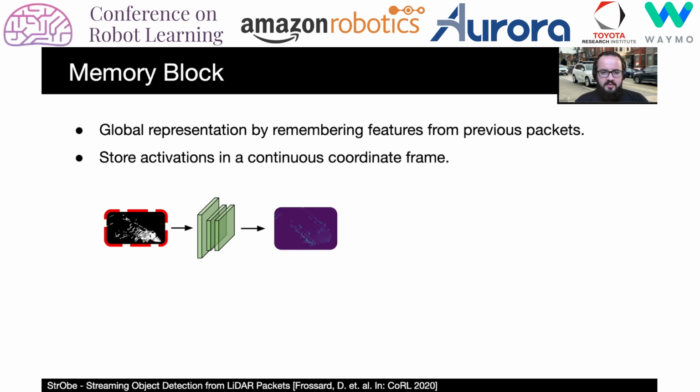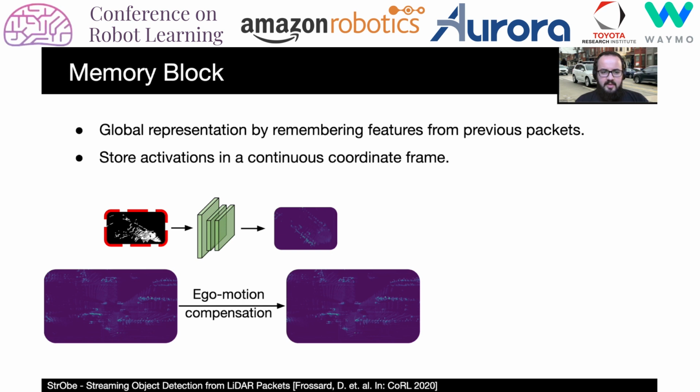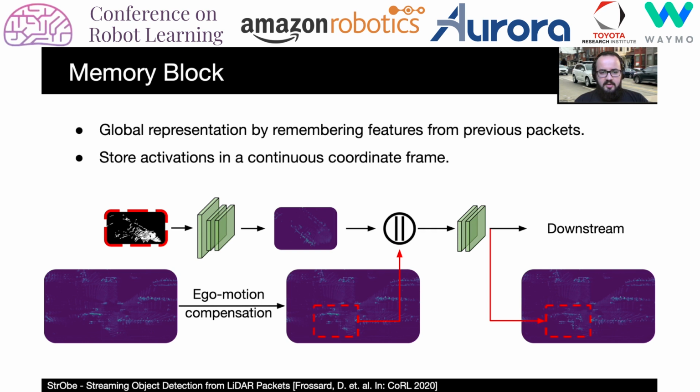Given a feature map from the current packet, we first retrieve the corresponding memory map, bilinearly resample the memory to compensate for ego motion, ensuring that both the current packet and the memory are in a consistent coordinate frame. We channel-wise concatenate them and use convolutions to learn the update function. The result is then stored back into the memory and passed to downstream blocks.